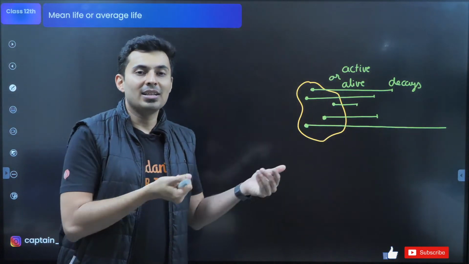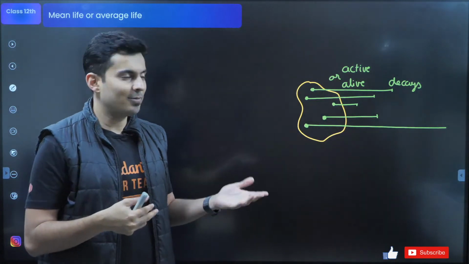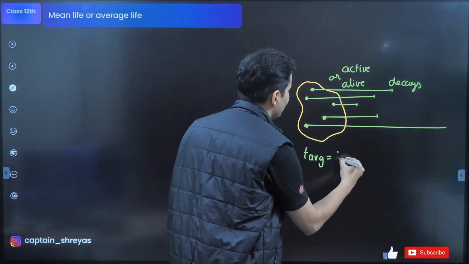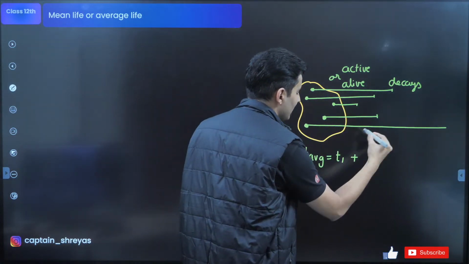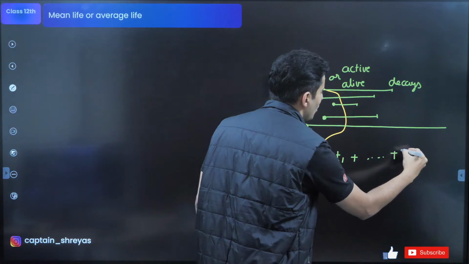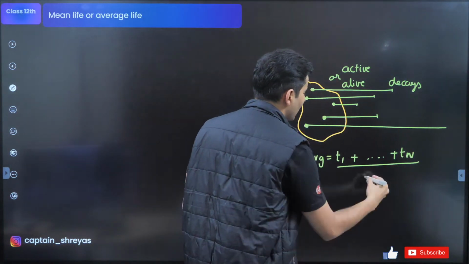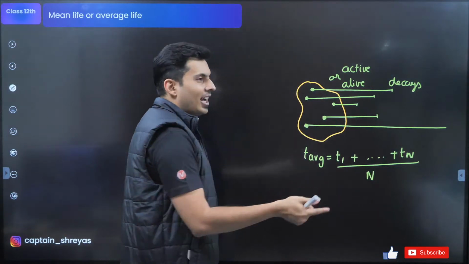It's just like average life expectancy, mean life. So that is what average life is. The average life is the time for which it stays alive. The second element, how much time it stays alive. You add all of them for all the elements present and divide it by n. That will give you the average life.